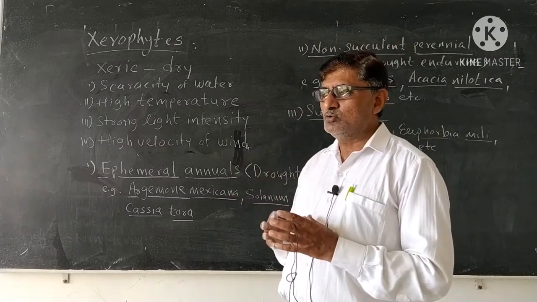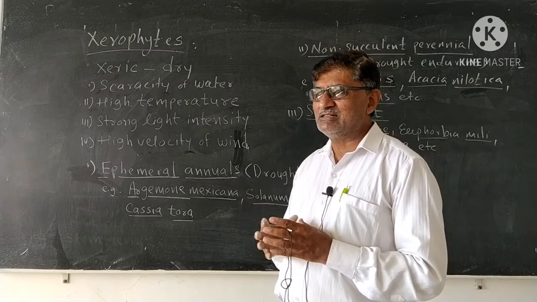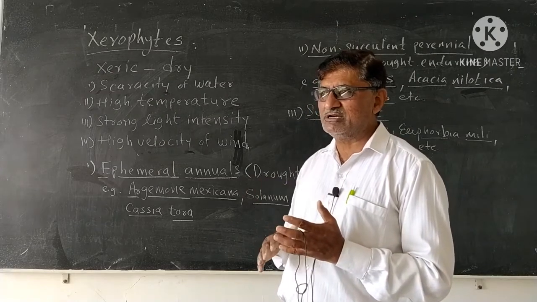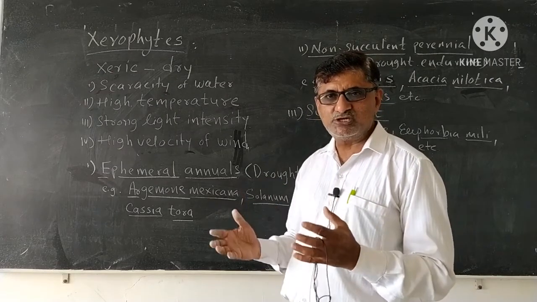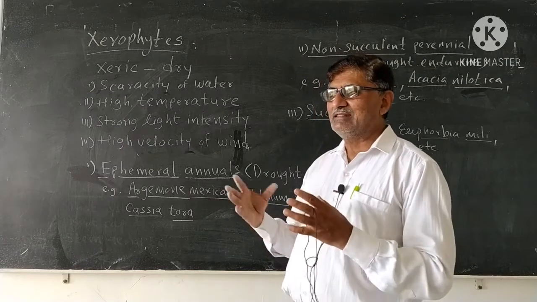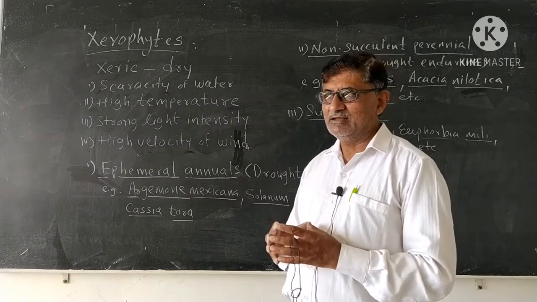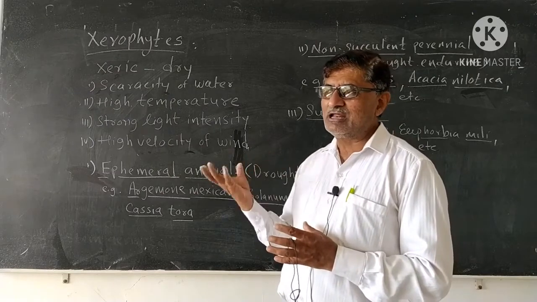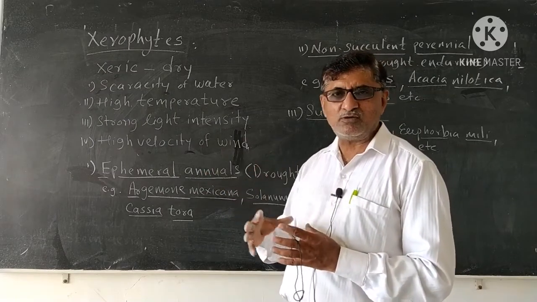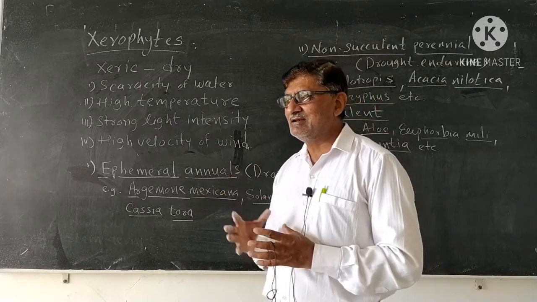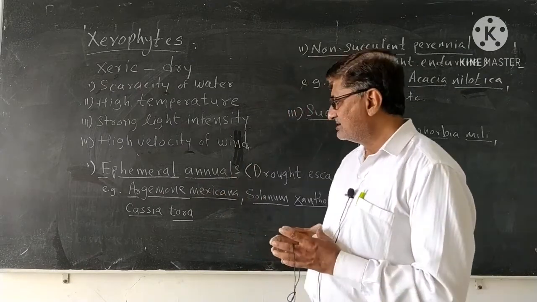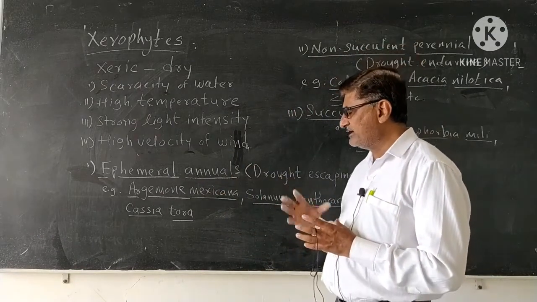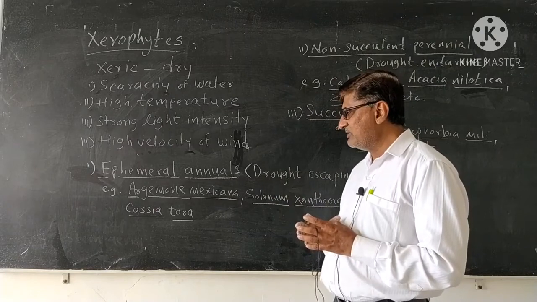Once they grow, they complete their life cycle: they produce flowers, undergo fertilization, produce seeds, and then their life cycle is completed. It means later on, even though water is not available, they can survive for a few months and remain dry, and such a group of xerophytic plants is called ephemeral annuals.